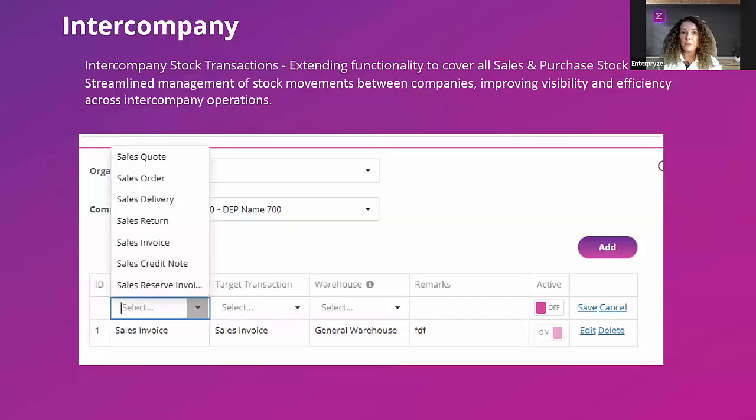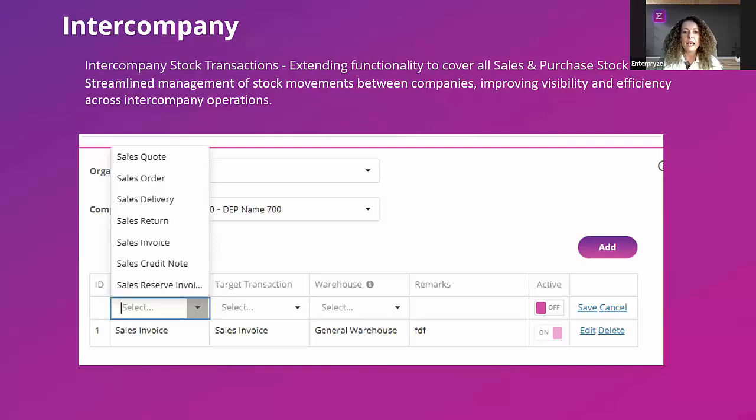Continuing our journey with Intercompany, which is something we've introduced this year, all around integrating and streamlining your processes within your group and within your list of organizations. Seamlessly, this enables you to replicate items across those organizations, also to create and replicate service transactions. And now we've introduced stock transactions. By doing this, as I've said, it's improving your visibility across all of your organizations, and making it more efficient across those operations.